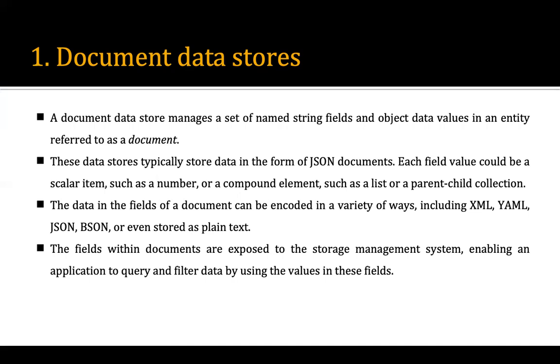In the form of that, it will store the document. Each field value could be a scalar item such as a number, or a compound element such as a list or a parent-child collection. The data in the fields of the document can be encoded in a variety of ways, including XML, YAML, JSON, and BSON.